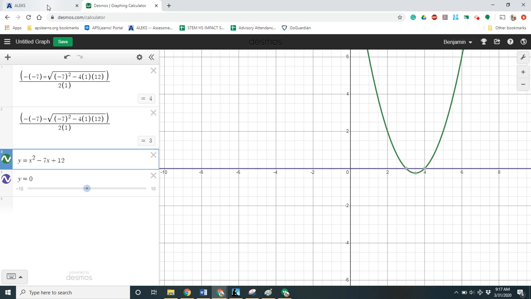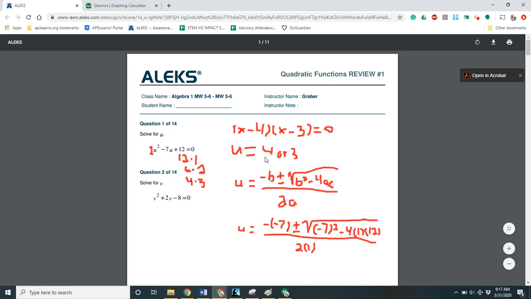So again, it's another strategy. They all work. They all get the same answer. 4 or 3.